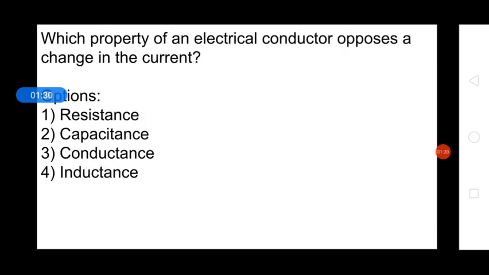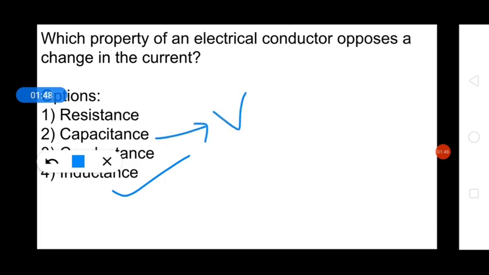Which property of the electrical conductor opposes the change in the current? So inductance opposes the change in current. So the right answer will be inductance. And if we talk about capacitance, then it opposes the change in voltage.